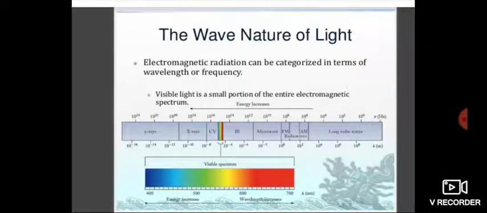So this is the picture of the spectrum of electromagnetic radiation. It is given in the textbook. Whatever we have seen today is a new concept. So peacefully read the textbook, all the content, and if you have any confusion or any doubt, once again listen to the video and read the textbook.